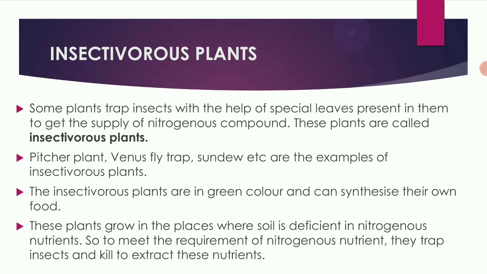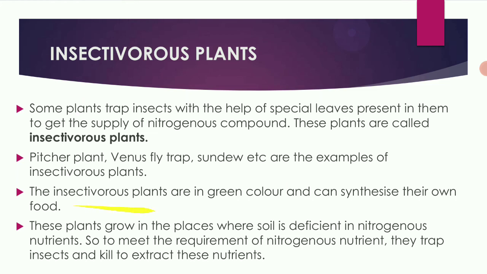So they trap the insect with the help of special leaves, and these plants are called insectivorous. Like pitcher plant, Venus flytrap, and sundew are the examples of insectivorous plants.